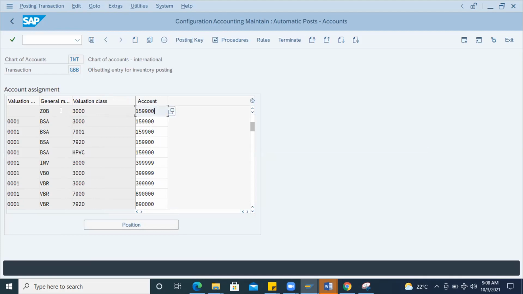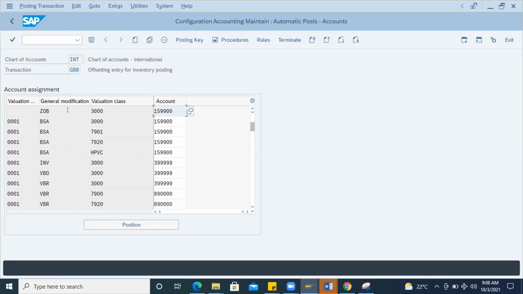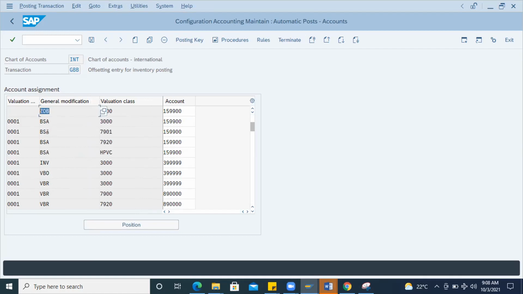Whenever you do a 501 entry, you will get this GOB as a general modifier key. If you do some subcontracting, then you will get BSA or BSV or VBR, VBO. These all will come into picture. For each activity, when you do an offset entry, you will get this general modifier. SAP has given about 4 to 5 standard general modifiers, so that is there in the system that you are going to maintain in the OMWN setting.